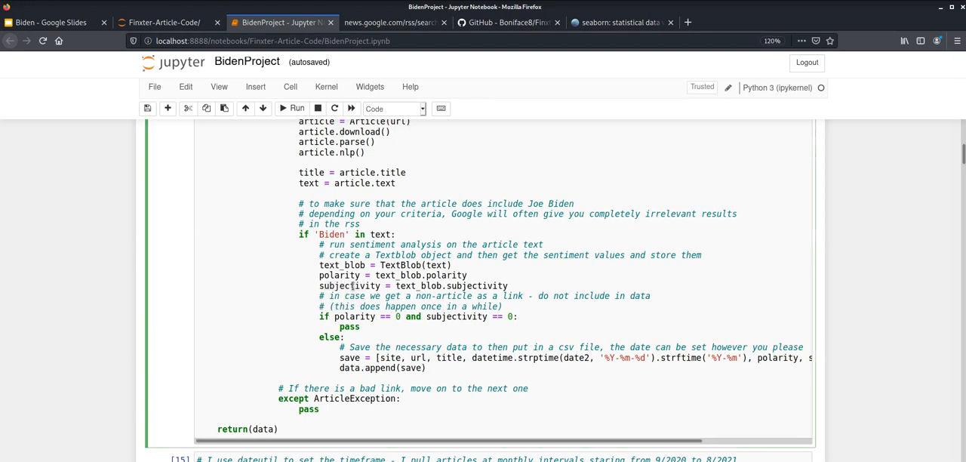Subjectivity on the other hand is a score from 0 to 1. The higher the score, the more subjective, or more, I guess you could say, emotionally charged an article is. While the closer the score is to 0, the more objective an article is naturally. I'll go a little bit deeper into these scores the further down we go into the code and as we look at the charts.